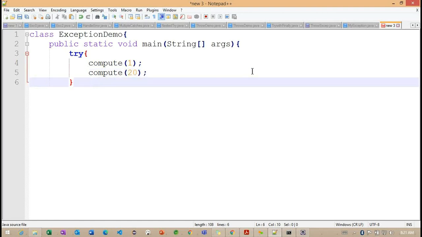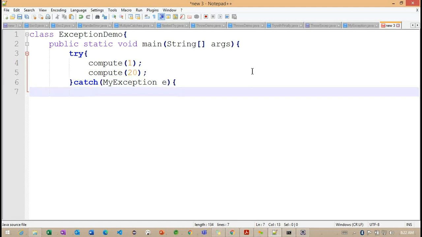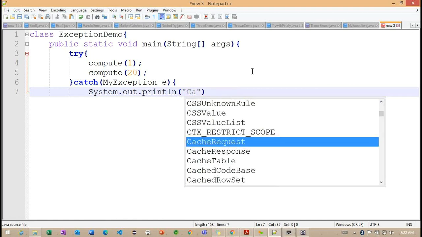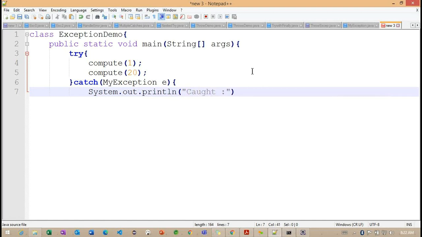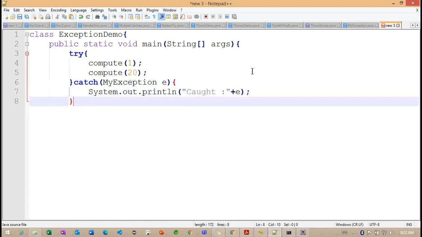Try, I'm closing here, and here the catch. My exception here. So now what I want to do, system.out.println, caught and plus e. Catch also I am closing here.